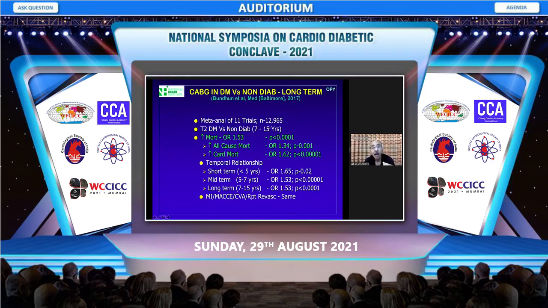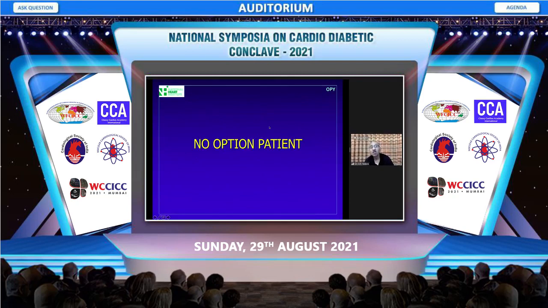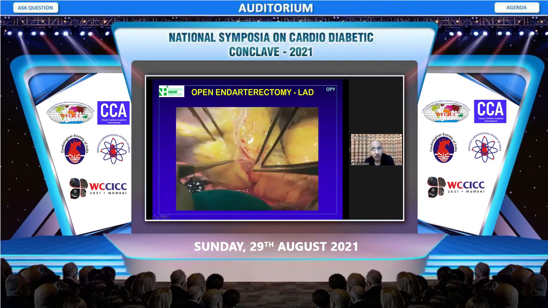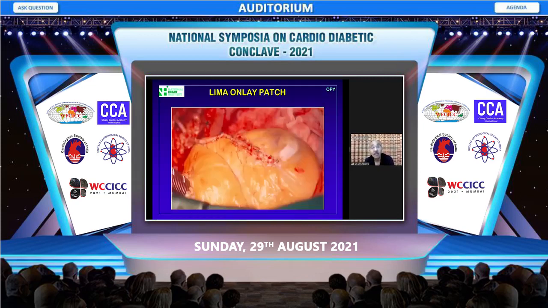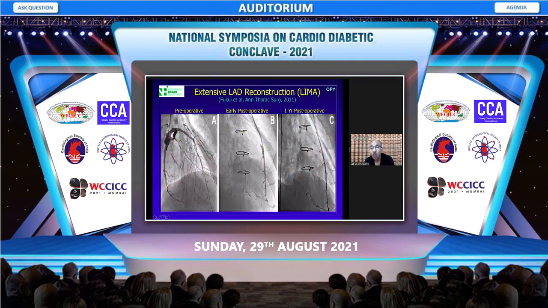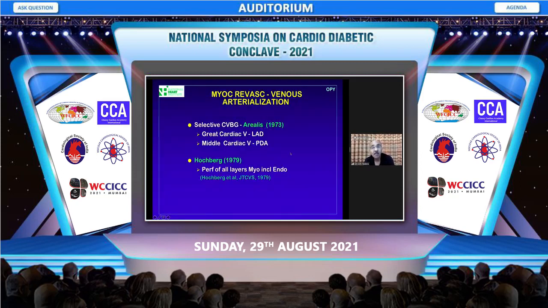What do you do with a patient who has what we call no option, diffuse atherosclerosis? Well, we can do an endarterectomy. An open endarterectomy is much better than a closed endarterectomy. You lay open the entire length of the coronary artery, take out the whole plaque, and then lay an IMA onlay patch rather than a saphenous vein onlay patch. Now, these results can be excellent. Look at 1 year post onlay endarterectomy, a beautifully reconstructed LAD.